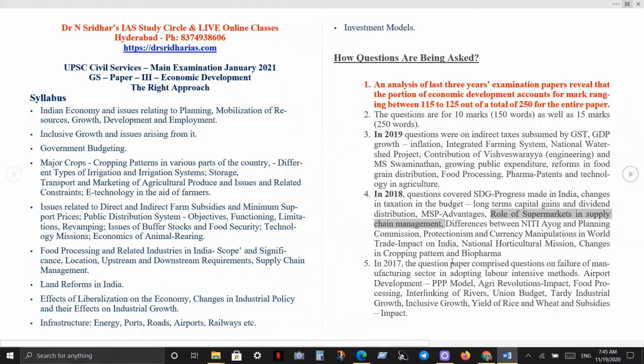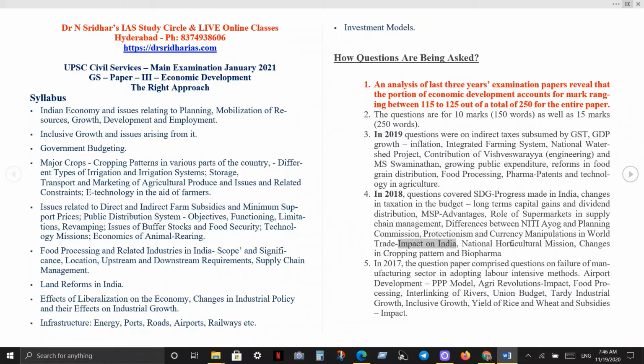Then rupee volatility. Protectionism and currency manipulation in world trade as far as exchange rate is concerned, and how it was impacting India. We have the National Horticultural Mission, then changes in the cropping pattern, biopharma. The number of marks is about 115 here also.